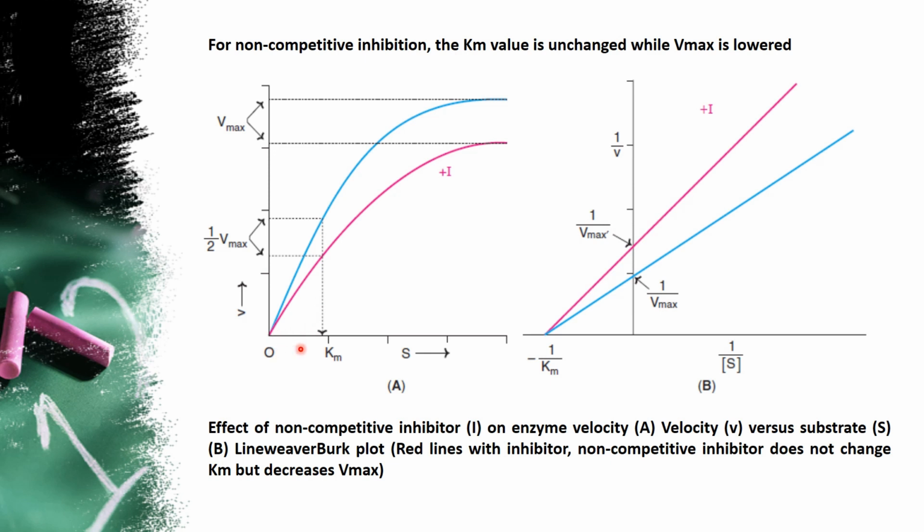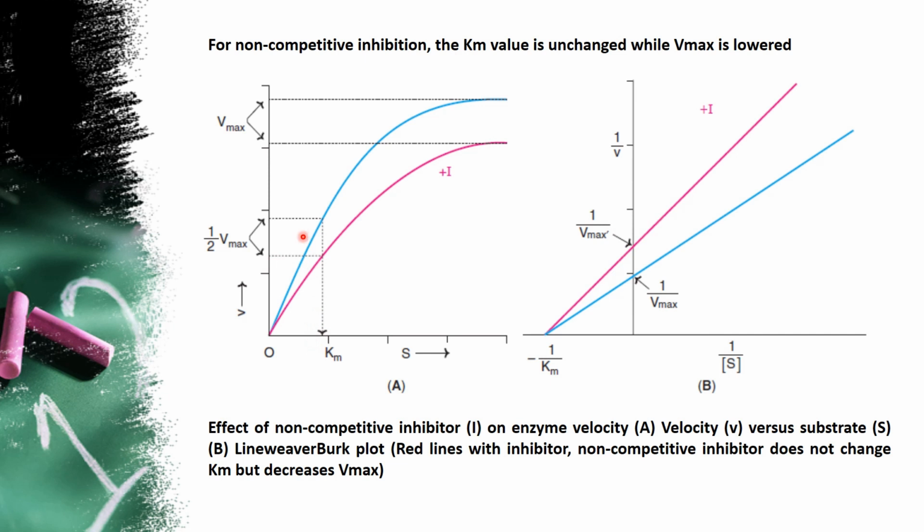As the concentration of the substrate is increased and the inhibitor is increased, you can see the saturation level is reached for the particular type of substrate or inhibitor. Once the saturation is reached, you can mark it as Vmax. Here is Vmax and this is Vmax by the inhibitor. So considering this Vmax, when you go for half Vmax, half Vmax for the substrate is this one and half Vmax for the inhibitor is this one.